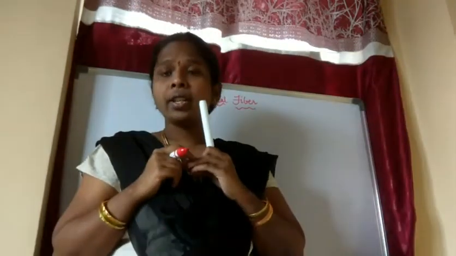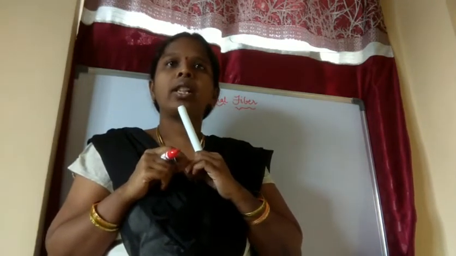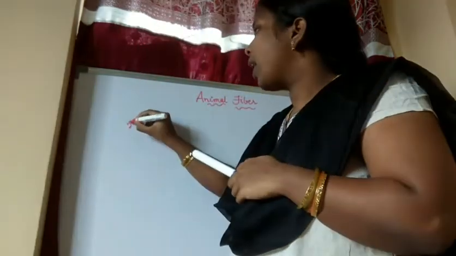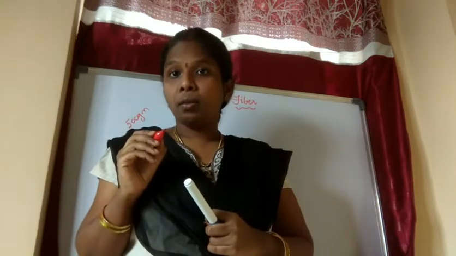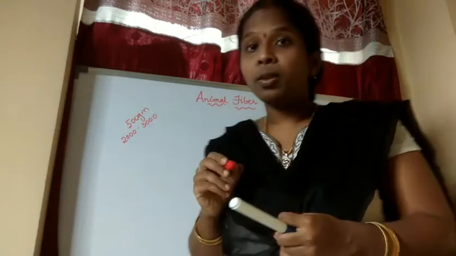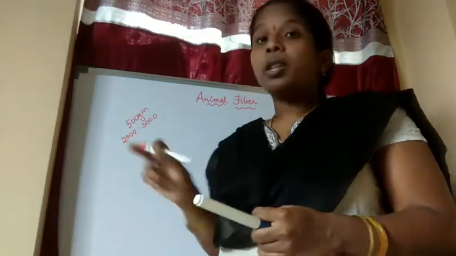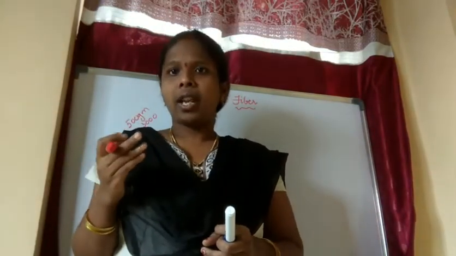Also yesterday, the range of an average cocoon is 1000 to 3000 feet. For 500 grams of silk, how many cocoons do we want? 2000 to 3000 cocoons we want for just 500 grams of silk. So if you want 500 grams of silk, we have to boil 2000 to 3000 cocoons at a time. Yesterday we read this.